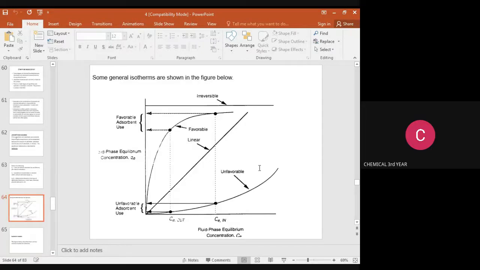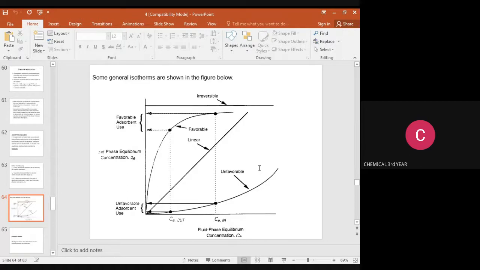This figure shows the isotherms. In this, on the x-axis we take the solid phase equilibrium concentration and on the y-axis the fluid phase equilibrium concentration Ce. And this is the equilibrium curve. This one is a linear line. Above the equilibrium curve is favorable for adsorbent use.